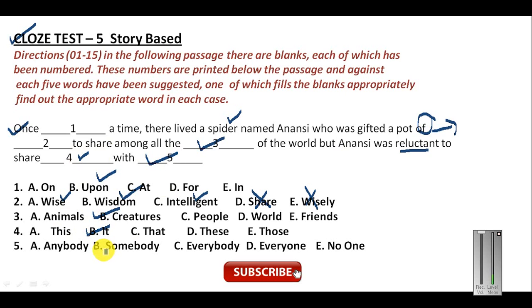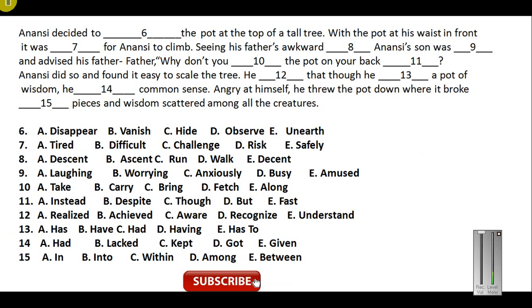Now just look at these words: somebody, everybody, everyone, and no one. All these words go with the affirmative sentences. Like I can say I know somebody, I know everybody, I know everyone, I know no one. Only this word goes with the negative word, anybody. I do not know anybody. So since reluctant is there, and reluctant being a negative word, this word will go with the negative word. So anybody will be the answer here, with anybody. So this is how, by applying simple logic, you have to solve these kinds of cloze passages that are based on a story. Now let us look at the next part.